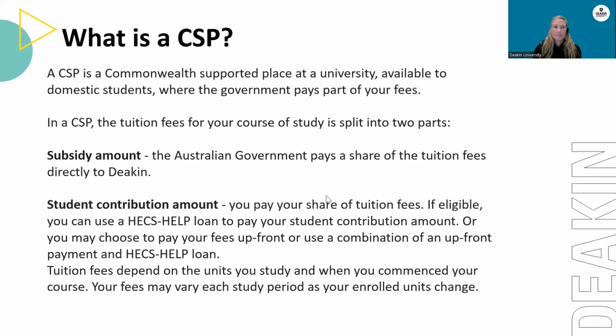So what is a CSP? A CSP is a Commonwealth supported place at university available to domestic students where the government pays part of your fees. In a CSP, the tuition fees for your course of study is split into 2 parts. The subsidy amount. The Australian government pays a share of the tuition fees directly to Deakin. And the student contribution amount. You pay your share of tuition fees.